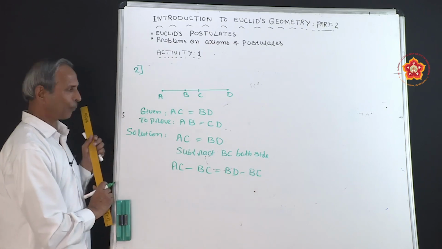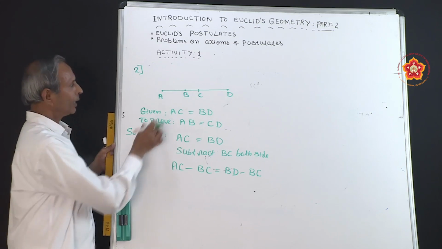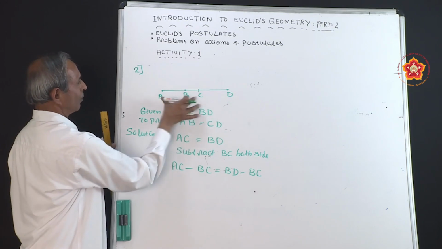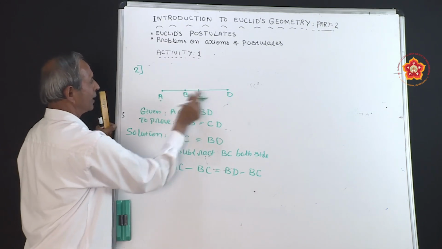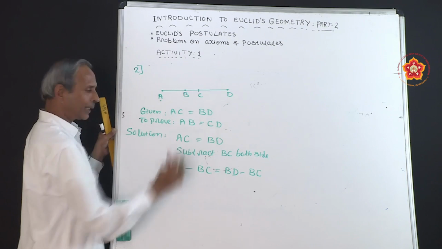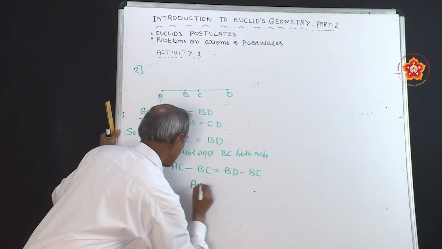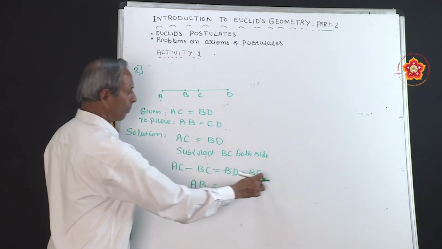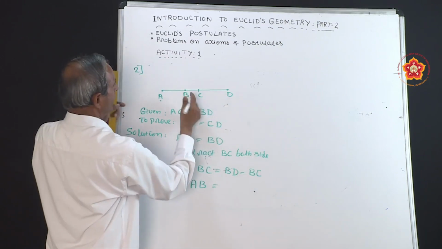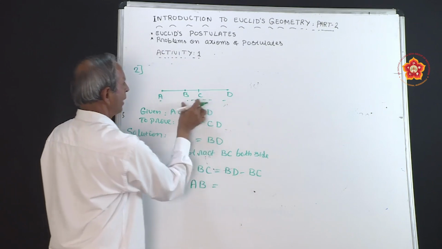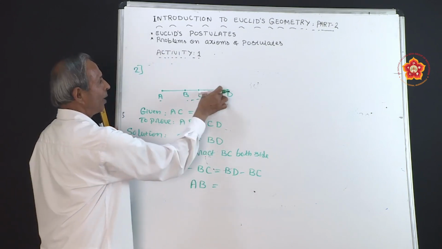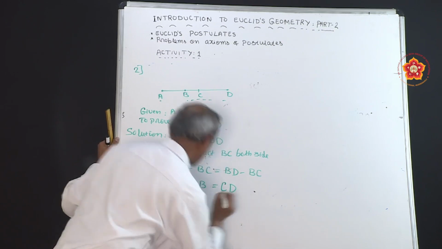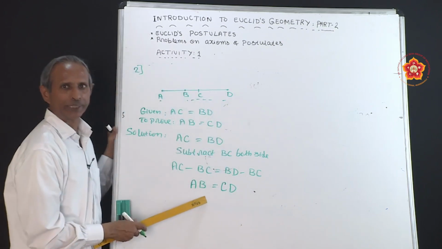Now, in the diagram, if you subtract BC from AC, you have to take the length from here to here and subtract BC, you will get AB. On the right hand side, we have to subtract BC from BD. Take the distance from here to here and subtract BC, then the remaining part will be equal to CD. Hence, we have proved that AB is equal to CD.